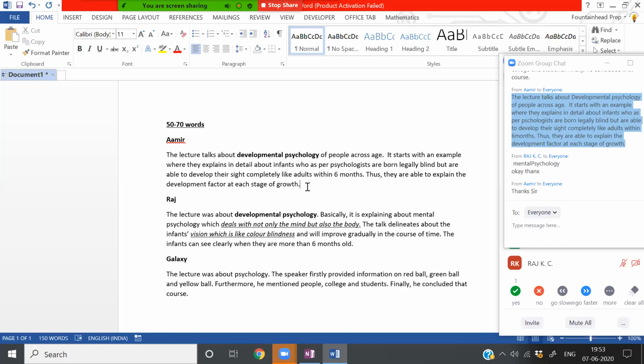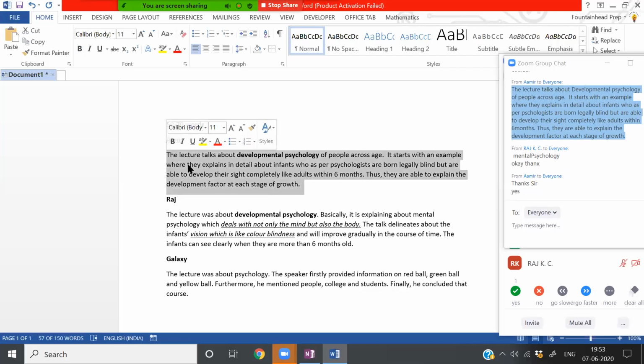So is this clear to all of you? If you look at Amir's response, he has not even used any template. He is not using any fillers. That's the ideal situation where you have completely understood the lecture and can talk about it without using any fillers. Sometimes the lecture that you hear, you may not have understood completely, or maybe the accent is very difficult for you to understand. In such cases, you can resort to fillers just so that you can actually write more than 50 words.